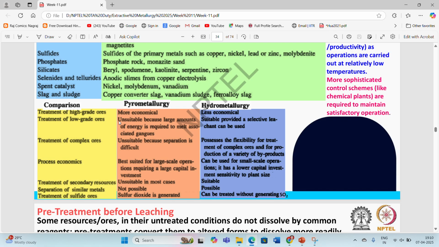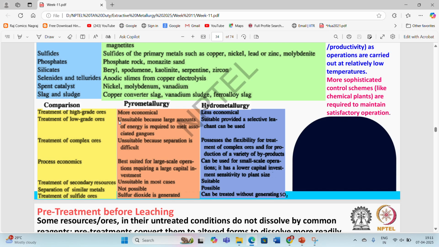So the major example for the process economics: we generally go with pyrometallurgical operations for the recovery of iron from iron ore. While if we talk about copper, it is more economical to extract the copper with the help of hydrometallurgical operations if it has a very low quantity of metal inside that particular copper ore.